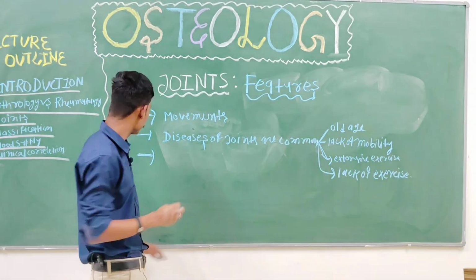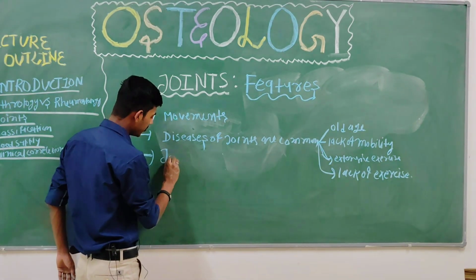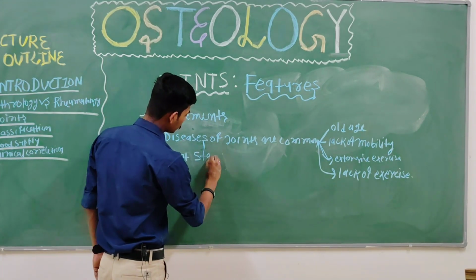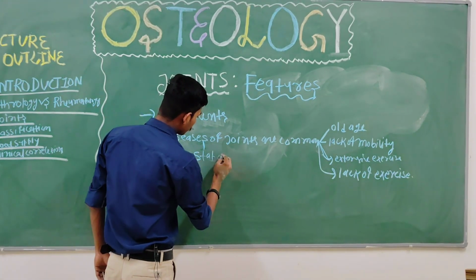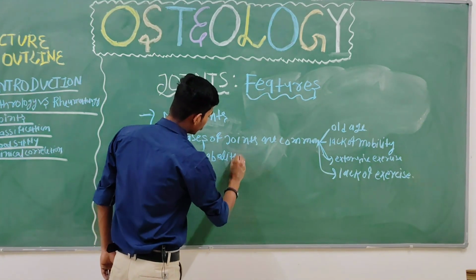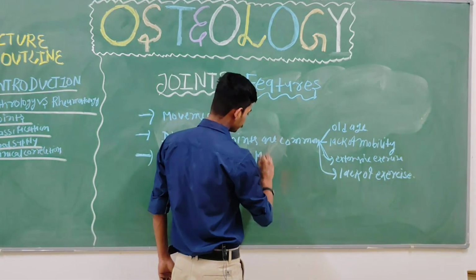Because joint stability is directly correlated with muscle strength.